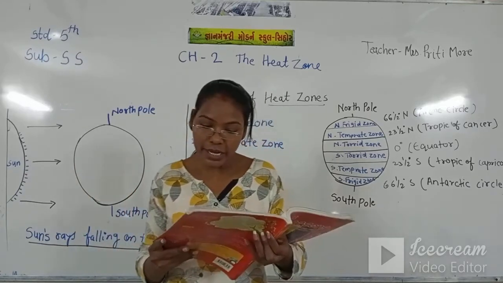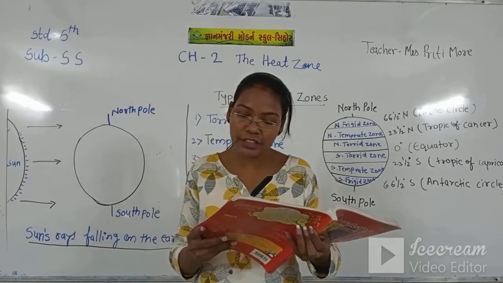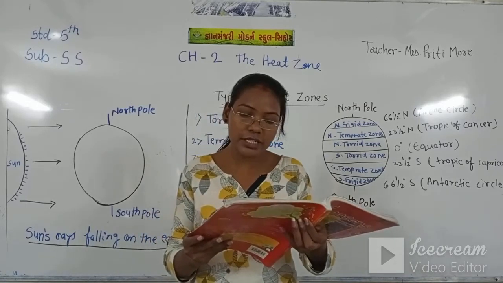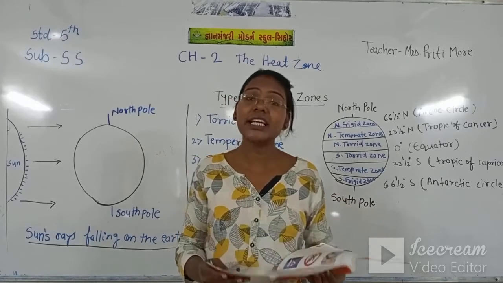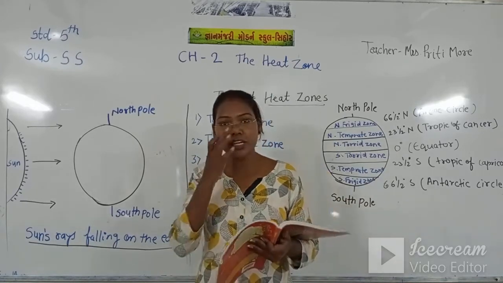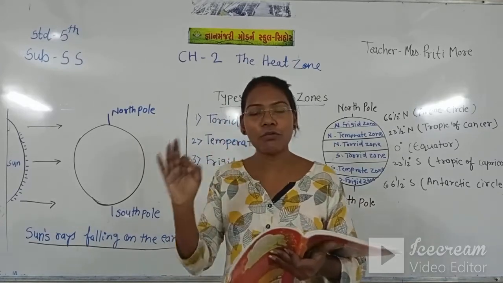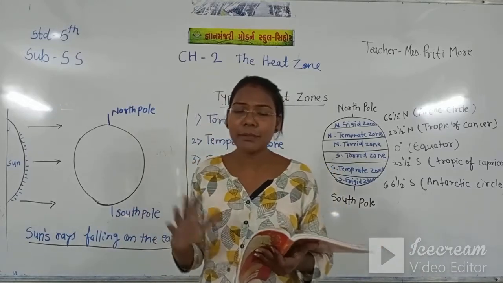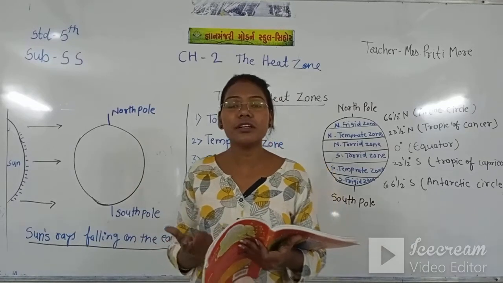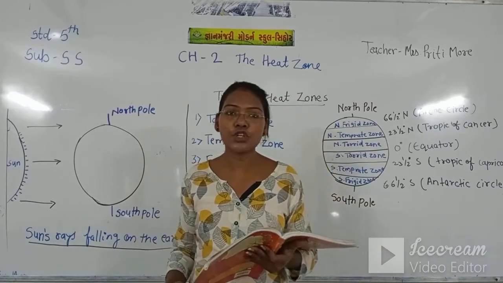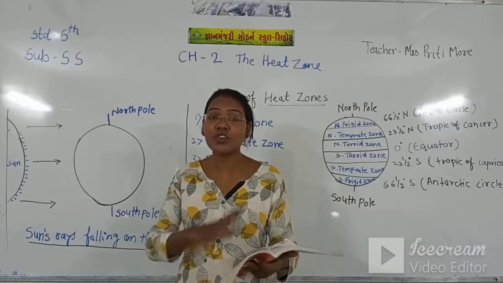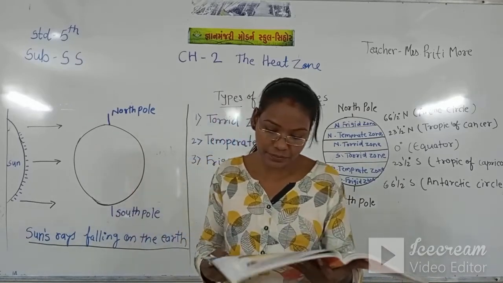Climate is the average weather condition over a long period of time, usually 20 or 30 years. Weather tells us the atmospheric condition for one day or one week, but climate tells us the atmospheric condition of 20 or 30 years. That means it is a very long period.